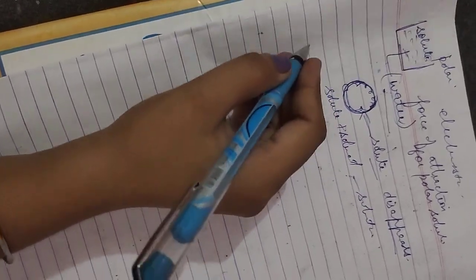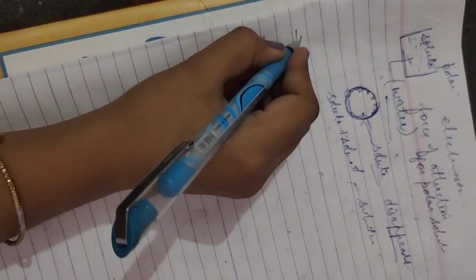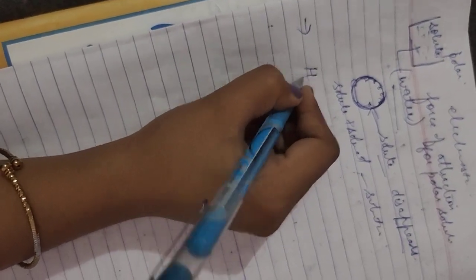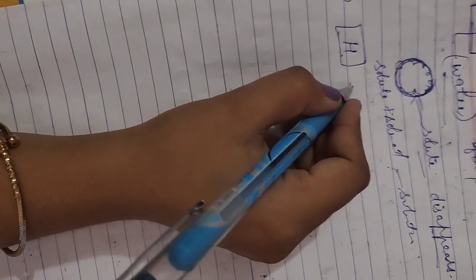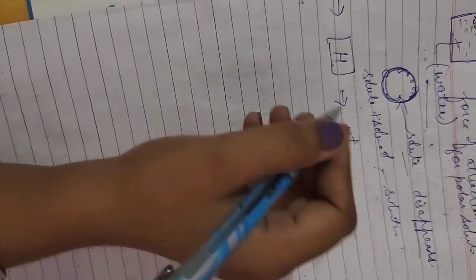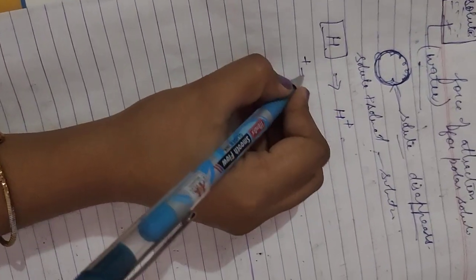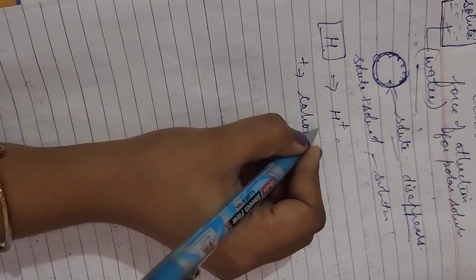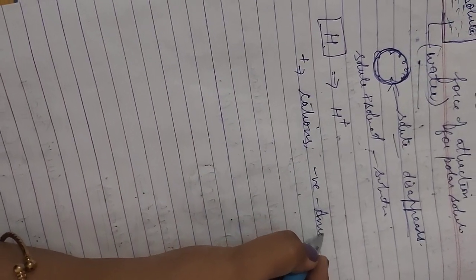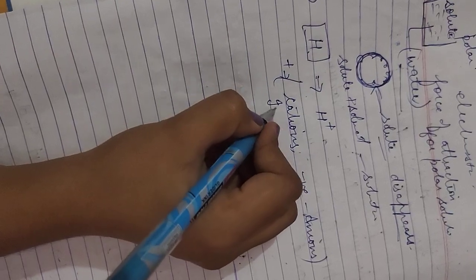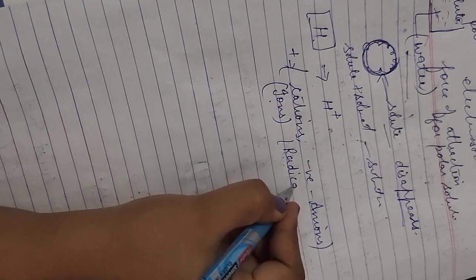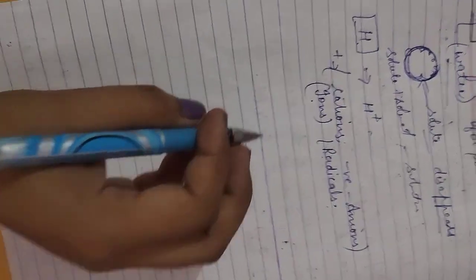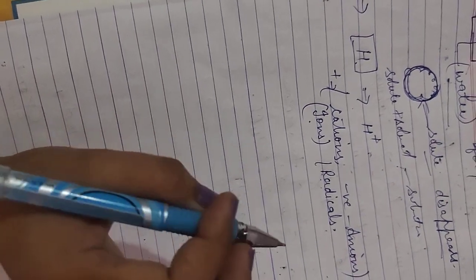So now the next is, all the salts are made up of radicals. So you must know what radicals are. In simple language, when we write H, this is a symbol of hydrogen, this is not the radical of hydrogen. So how does it become a radical? When there are positive or negative ions. Positive ions are known as cations and negative ions are known as anions. Collectively they are known as ions or radicals. So all the salts are made up of radicals, all the salts are made up of ions.